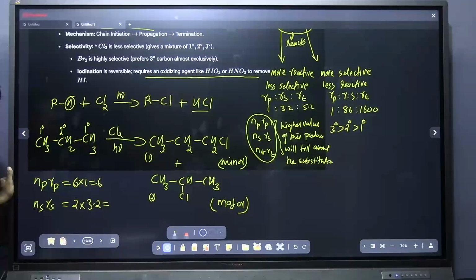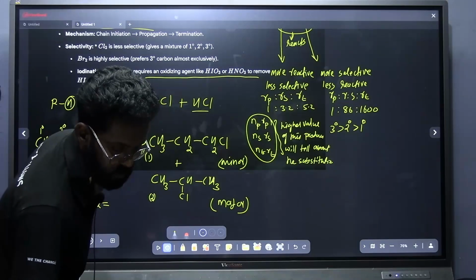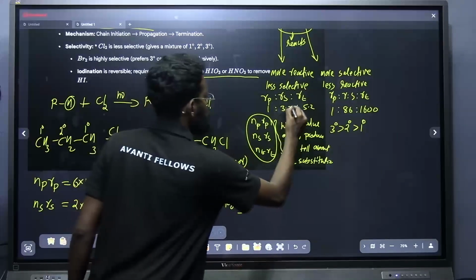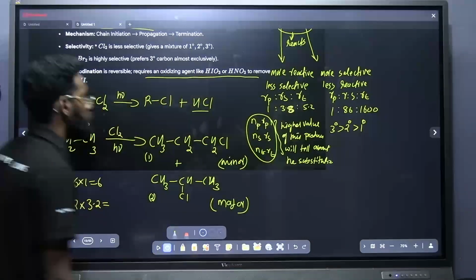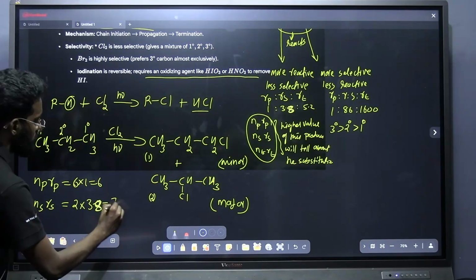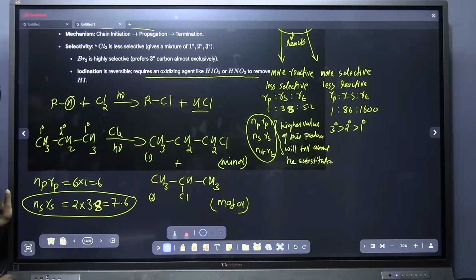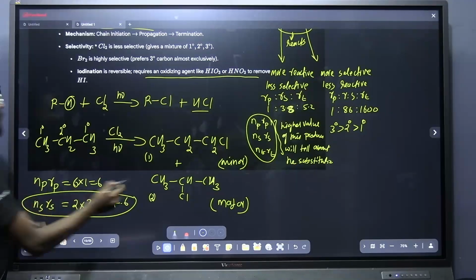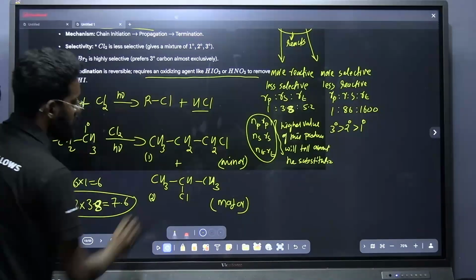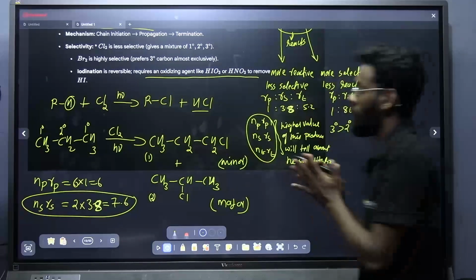What is the value you are getting? Is it 3.2 or something? I think it's not 3.2, it is 3.8. Okay, just correct it. It is 3.8. On solving this, you will be getting an answer around 7.6, right? So among these, which is the highest value? NSRS is the highest value, which means the chlorine which is substituted in the secondary carbon is the major one. Okay, this is one of the important questions that will be asked in NEET.